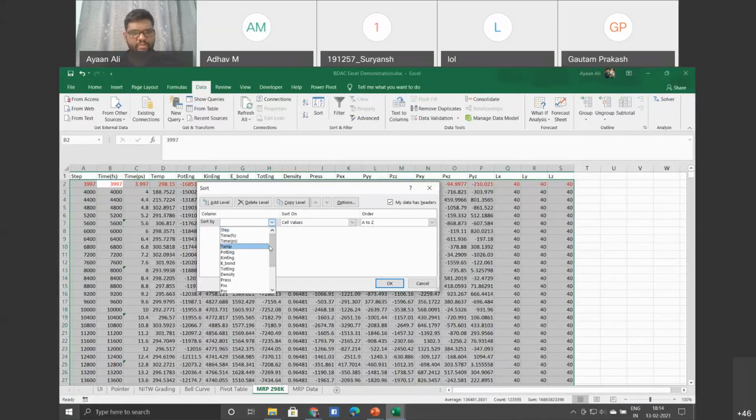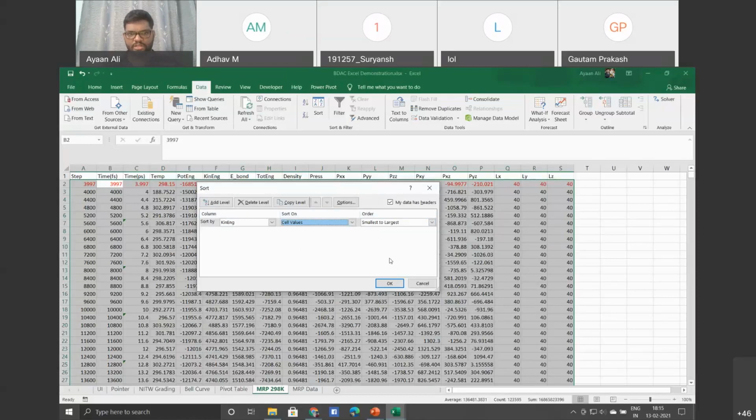Suppose I take the kinetic energy and sort on cell value, cell color, font color, and conditional formatting icon. Whenever you click something, just try to observe what various things are available. Here you have add level, delete level, copy level. At beginner stage, you may not know what it means, but just try to figure it out. What that particular thing means, you can always Google it.